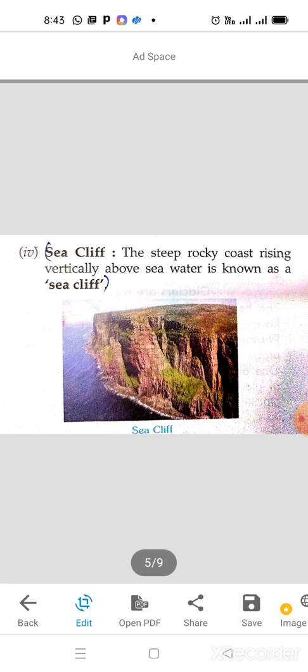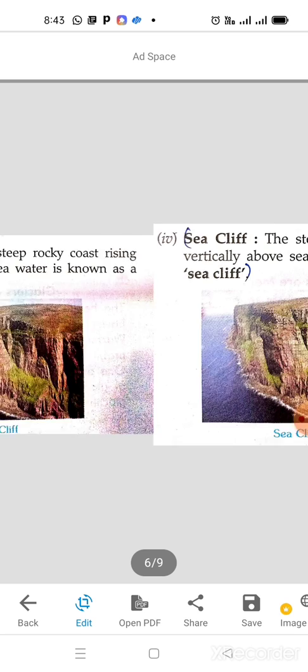Now, sea cliff. The steep rocky coast rising vertically above sea water is known as a sea cliff. So, these are also formed because of the erosional activity of the sea. Okay, these are known as sea cliffs. It's a rocky coast, a coast that keeps on rising vertically above sea water, and these are known as sea cliffs. Okay.